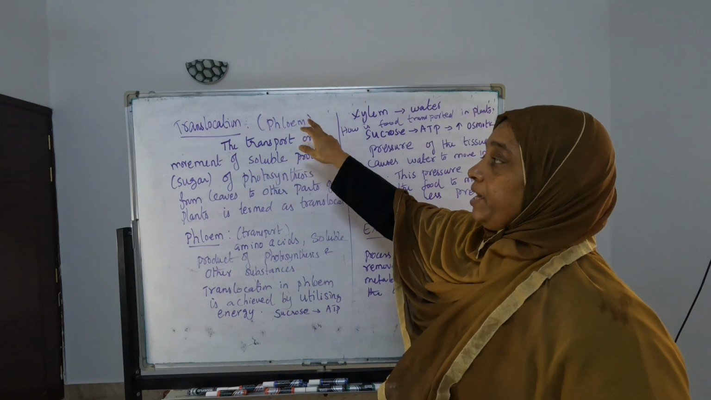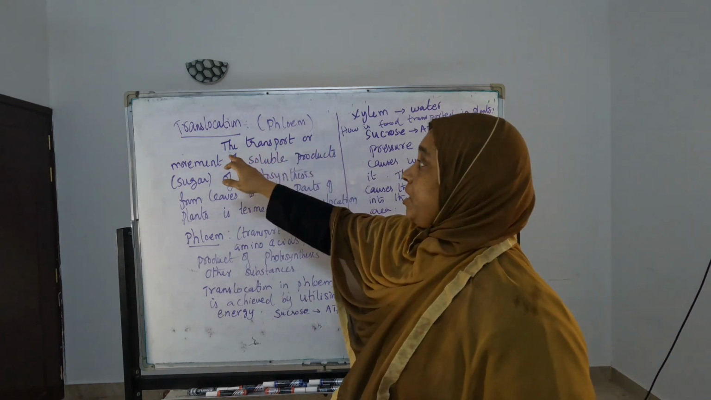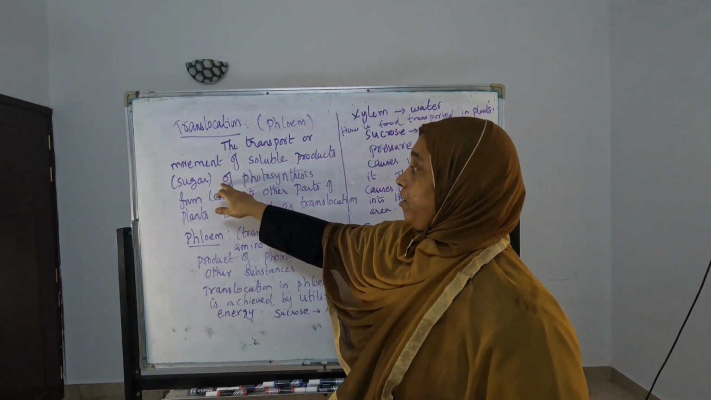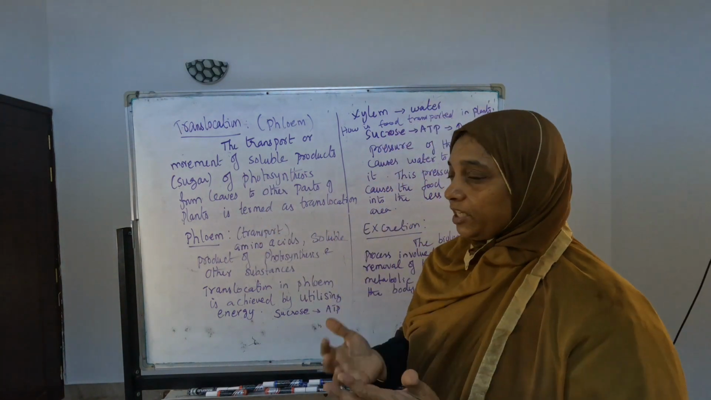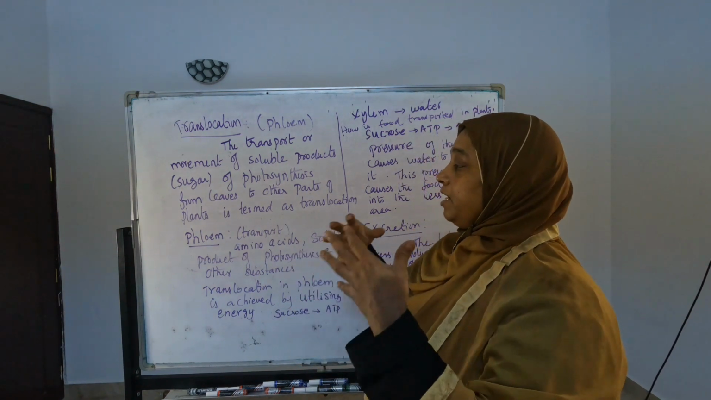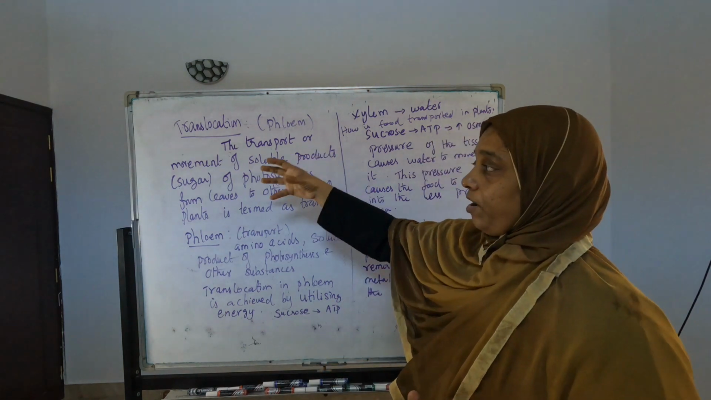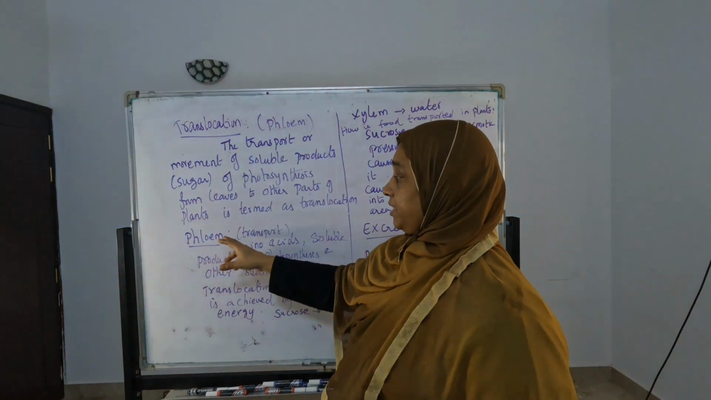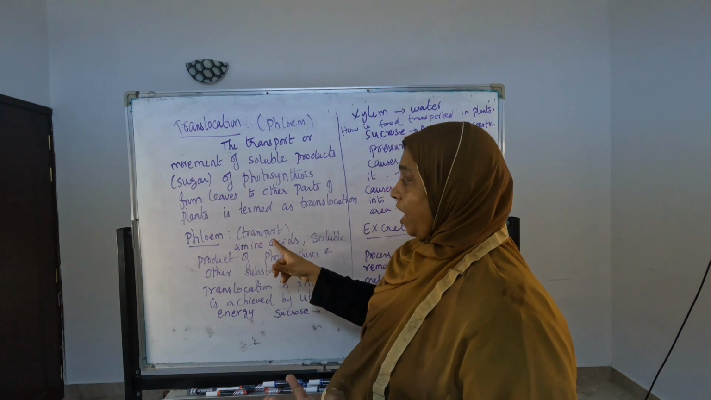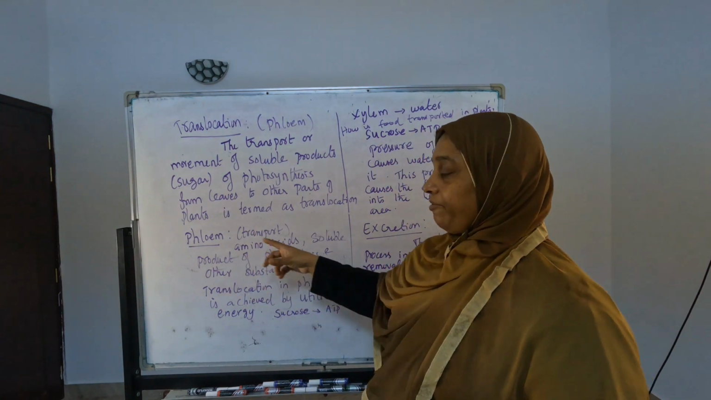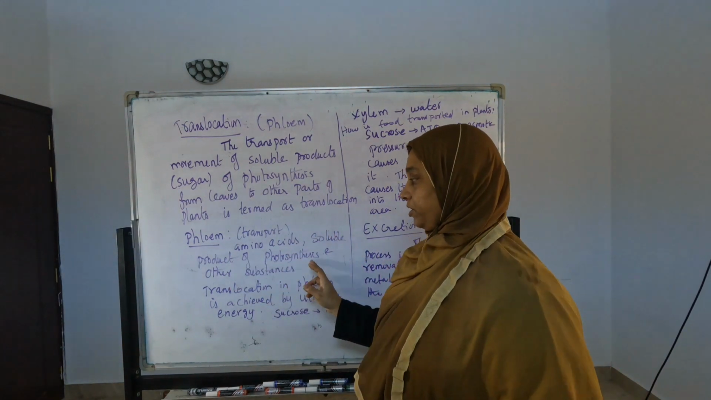Translocation is caused by the phloem. Inside the phloem tube only this is happening, the translocation. What does translocation mean? The transportation or movement of soluble products of photosynthesis from leaves to other parts of the plant is termed translocation. So the soluble products prepared in photosynthesis flow from the leaves to other parts of the body; that is called translocation. The food is in the form of sugar. And the phloem is not only transporting soluble products of photosynthesis, it is also transporting amino acids and other substances. If they are asking what things are transported by phloem, you have to talk about amino acids, soluble products of photosynthesis and other substances.